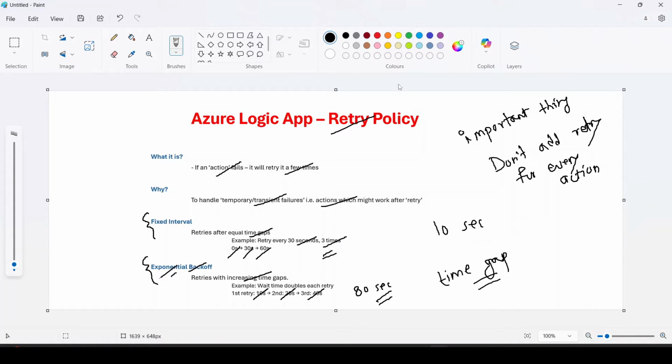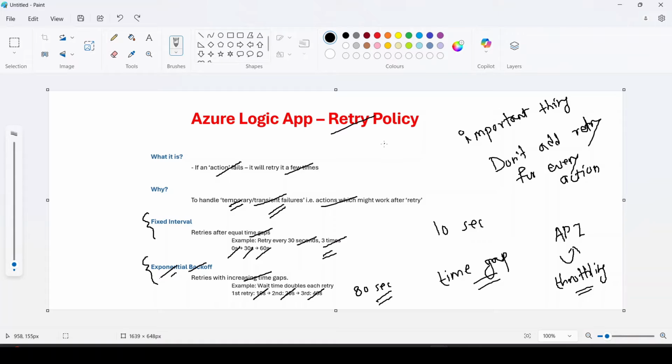Now, an important thing: we should not add a retry policy for each action in our logic app. What I mean is we should add this retry policy only for those actions which may throw temporary or transient errors. For example, let's say we are calling an external API. It might be quite possible that the API is down only temporarily. Let's say the load on that API is huge and it is throwing a throttling error. Throttling means just for that time being, the load on that API is high and it is working inconsistently. But chances are, after a couple of minutes, it may start working again. So yes, for such actions, we can add this retry policy.